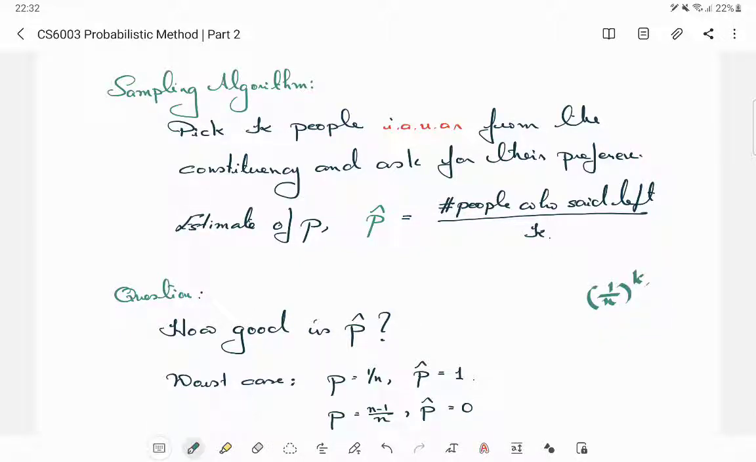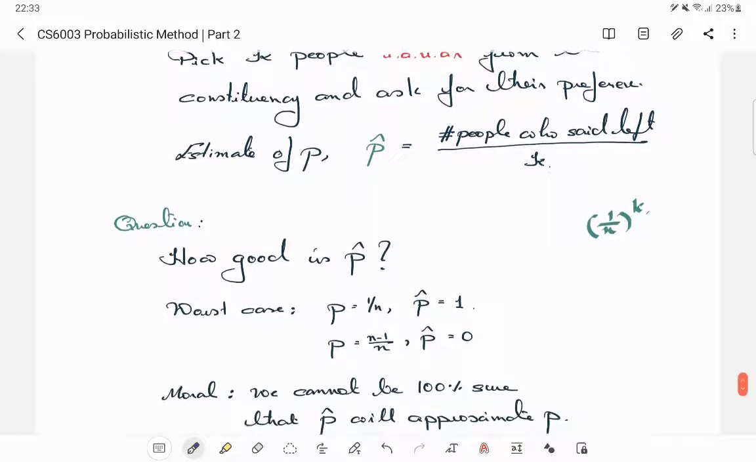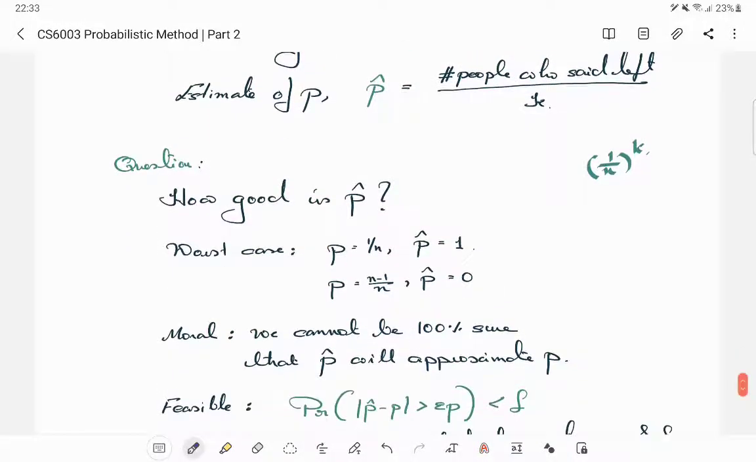But with this chance, you are likely to pick that lone person k times, and then your estimate p hat would be 1, because every time you asked him, he said he'll vote for the left, so you'll get k by k, which is 1. So even though this will happen rarely, at least on rare occasions, the accuracy of p hat can be extremely bad. So we won't be able to give any absolute confidence guarantee on the accuracy of p hat. That's the moral of the story. We cannot be 100% sure that p hat will approximate p.